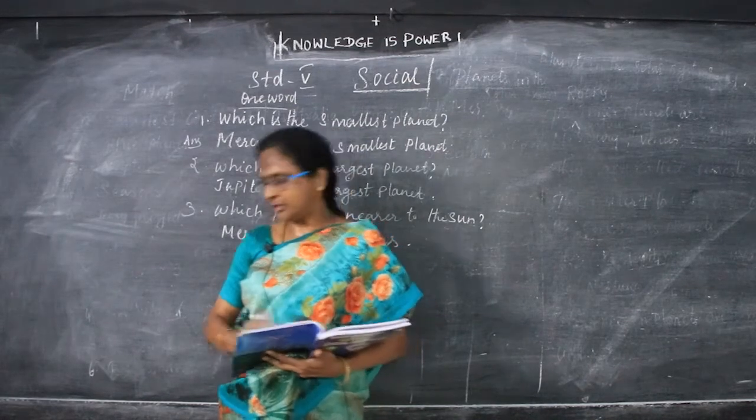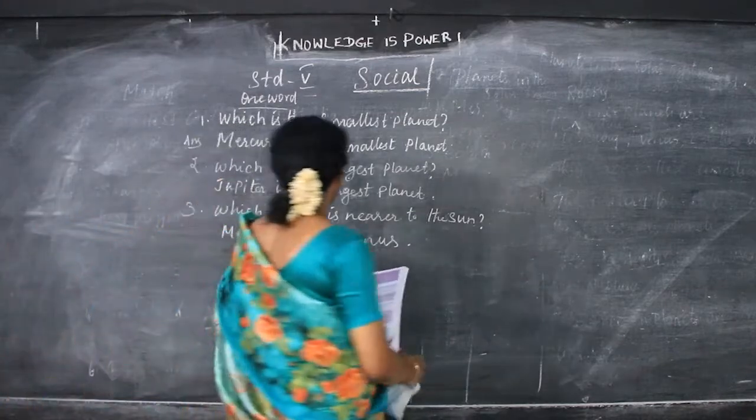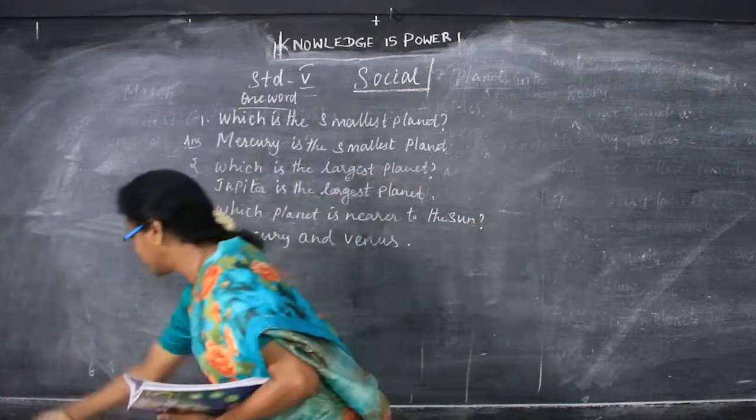And now you will see: name the 5 oceans. Okay, so learn this. What are the 5 oceans?